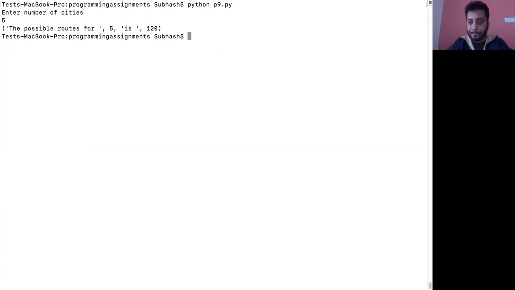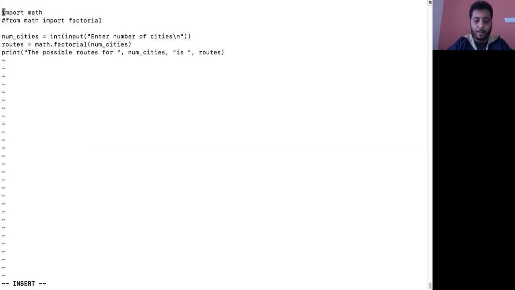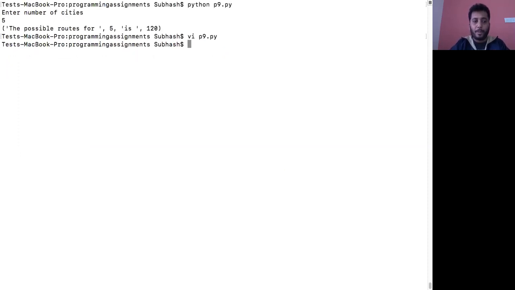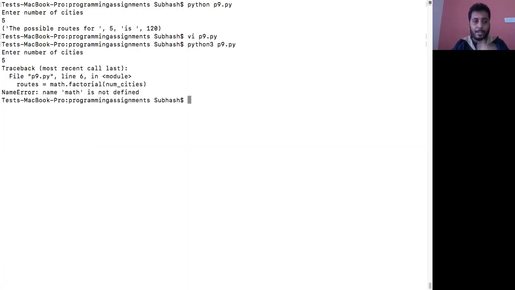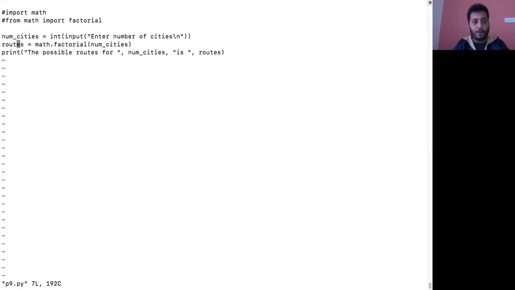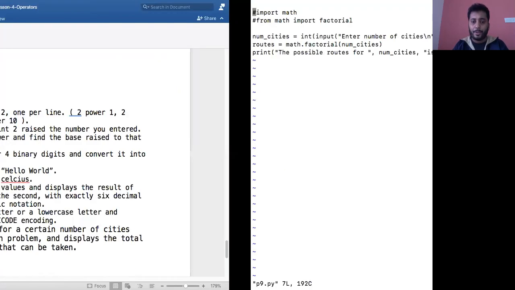Got it? Awesome. Now, suppose I even remove this import from here. If I'm not importing, then we'll see what happens. Say 5, it says math is not defined. It means the program doesn't know what math is. That is the reason, if you want to use the inbuilt factorial function, you have to make use of the import statements.